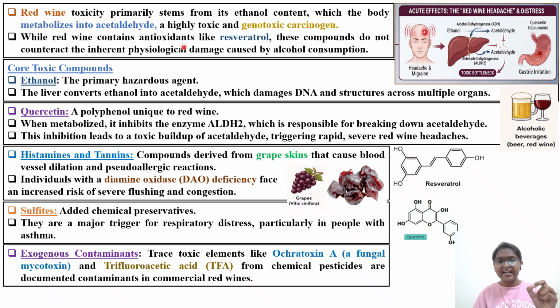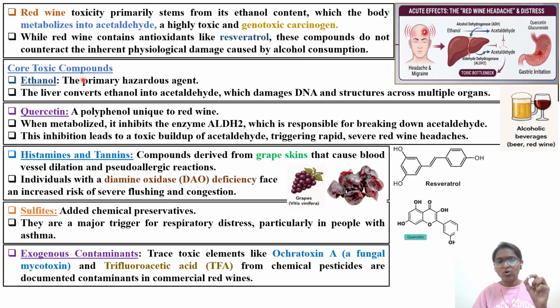While red wine contains antioxidants like resveratrol, we have a misconception that people think consuming red wine is good for our heart. Yes, you have to understand that there are certain components in the red wine, for example resveratrol, which act as an antioxidant. These compounds do not counteract the inherent physiological damage caused by alcohol consumption. The mechanism of resveratrol is completely different from that of alcohol, because one of the mechanisms of alcohol is that it is causing oxidative stress. On the other hand, red wine also contains another component called resveratrol, which is acting as an antioxidant. So this is very important to understand. Pause and try to understand what I'm trying to say.